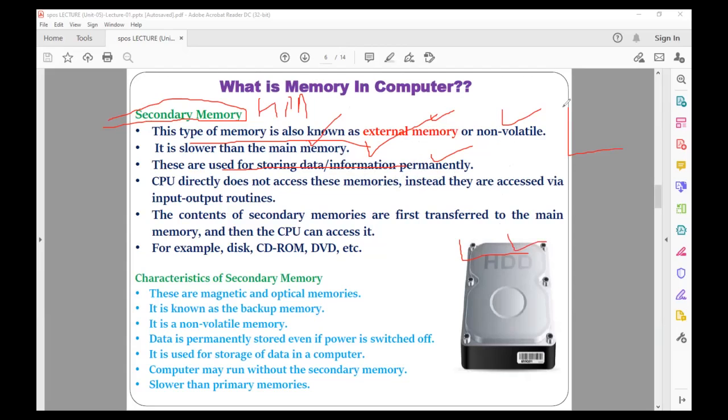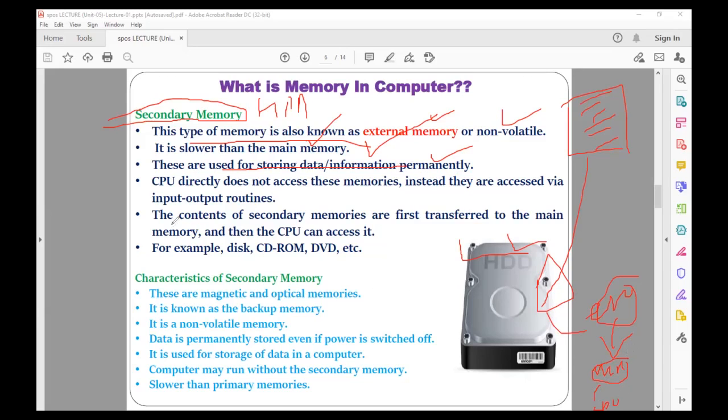So whenever you write a program on the computer, like a C program, and save it, it gets stored on the hard disk. But when you go for the execution, that program is brought into your main memory, and then the CPU executes that particular program.